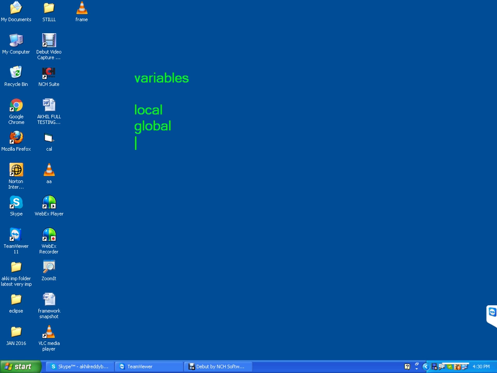Next, global variables are further divided into four types. One is public, second one is private, third one default, fourth one protected. Already we discussed, these are the access modifiers.